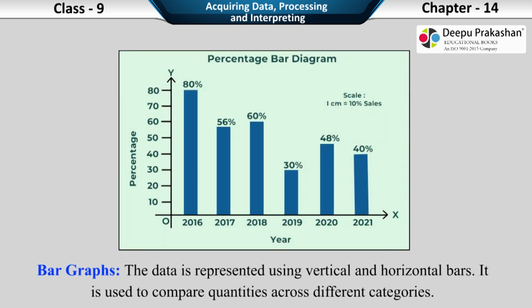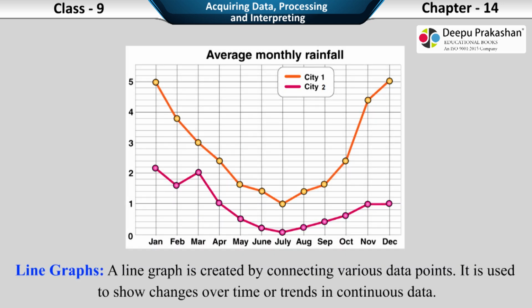The data is represented using vertical and horizontal bars. It is used to compare quantities across different categories. Line graphs. A line graph is created by connecting various data points. It is used to show changes over time or trends in continuous data.